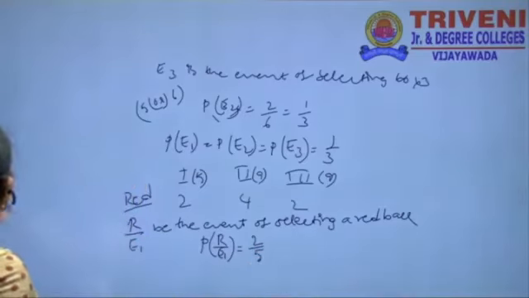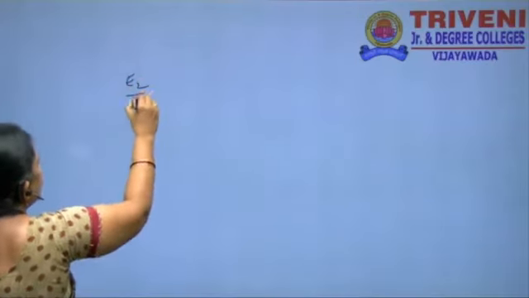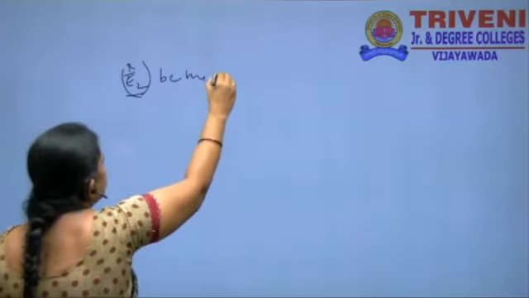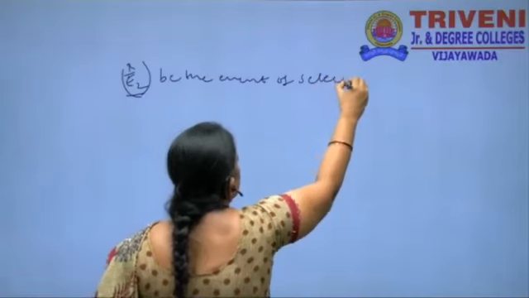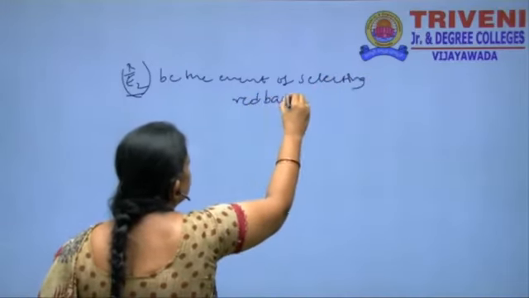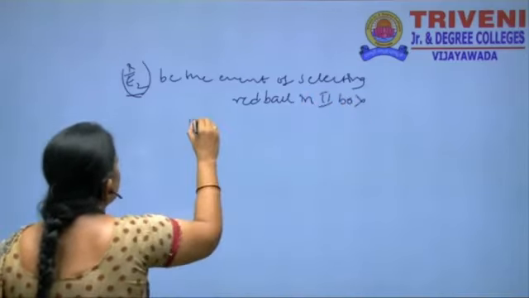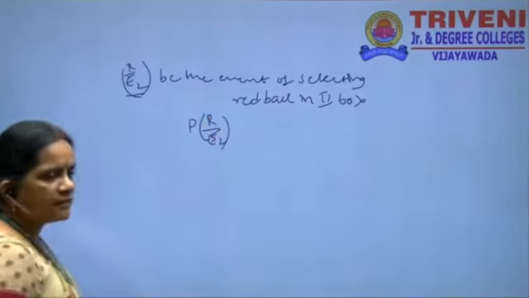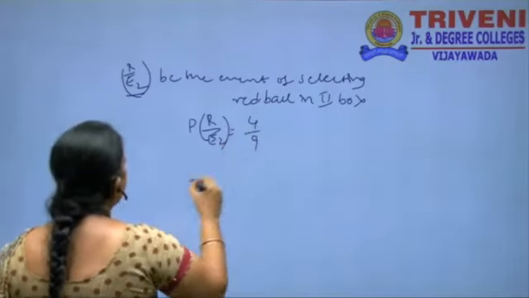R given E2 is the event of selecting a red ball in the second box. P of R given E2 is equal to 4 by 9, as the total red balls in the box is 4 and the total is 9.